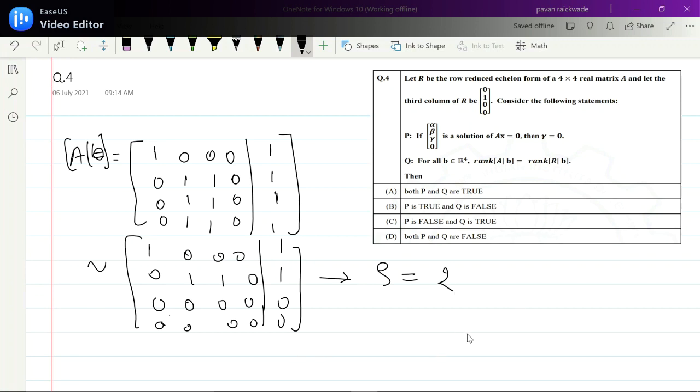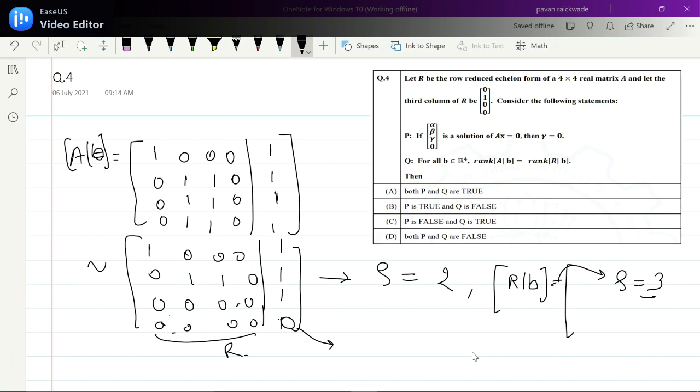Okay. But if you want to compare, this is now my R, right? And now if you compare RB, rank of this RB, straight away here I will write in place of 0 0, there will be just 1 1. Okay, now to find its rank you will do one more elementary row transformation, which is R4 minus R3, and you will get 0 here. And now if you find the rank, its rank will be 3. Right? They are not equal. So Q option will also be wrong. Q statement is also wrong. So both P and Q statements are wrong. So option D is the correct option here.